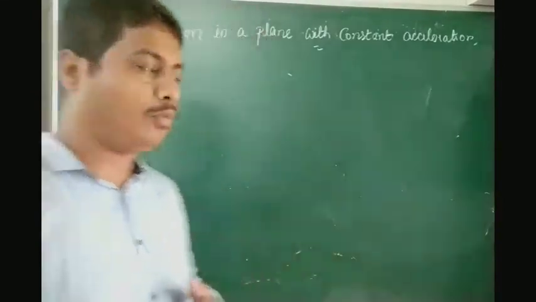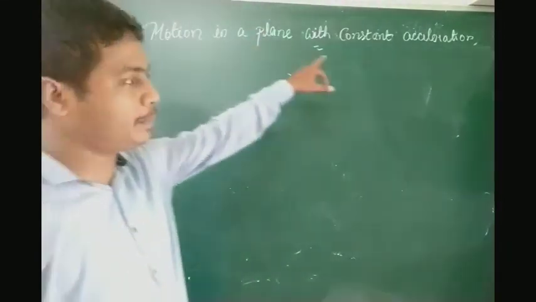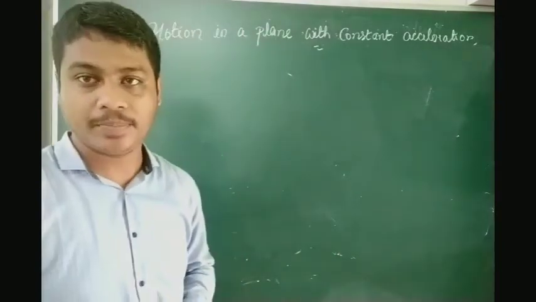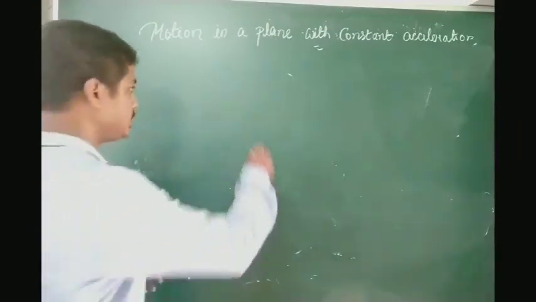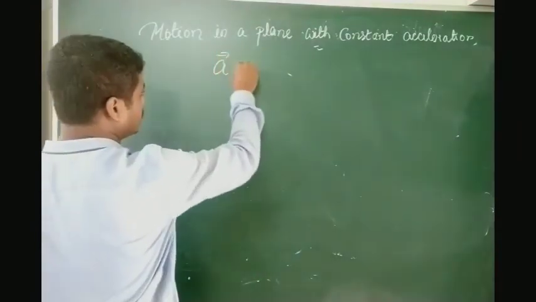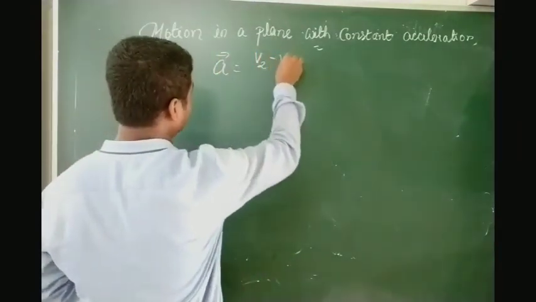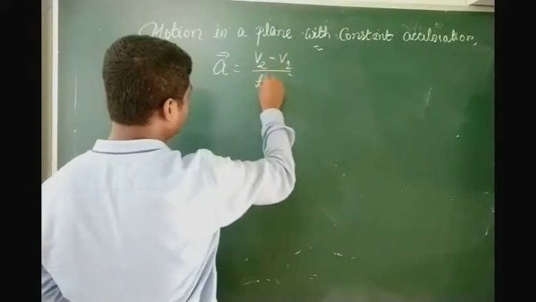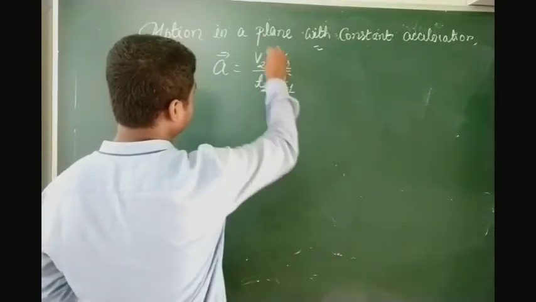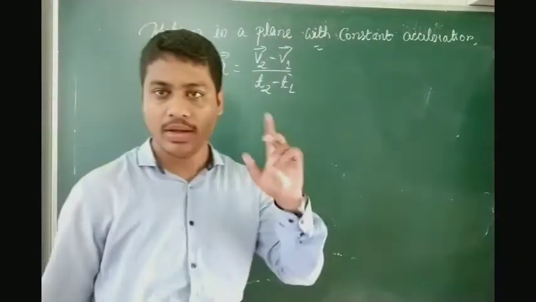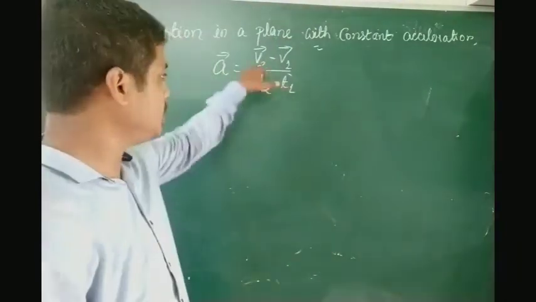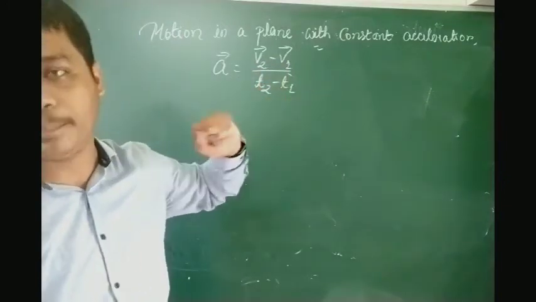Next part, what we'll be discussing is motion in a plane with a constant acceleration. Now suppose I want to write the acceleration equation: a will be equal to v2 minus v1 divided by t2 minus t1 in vector form. This is motion in a plane with a constant acceleration. I am writing the acceleration equation: change in velocity by change in time.